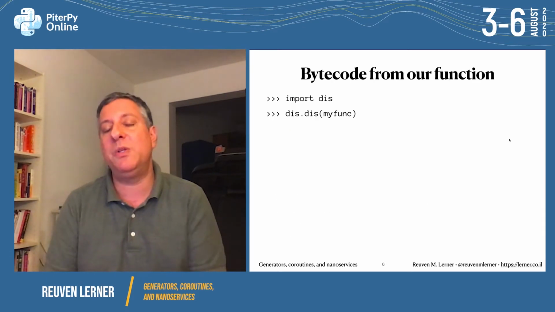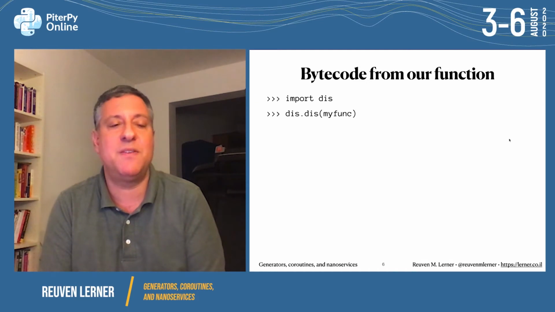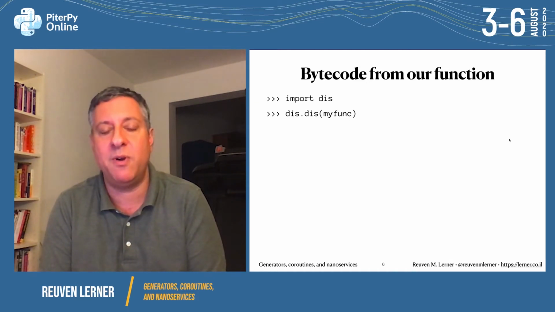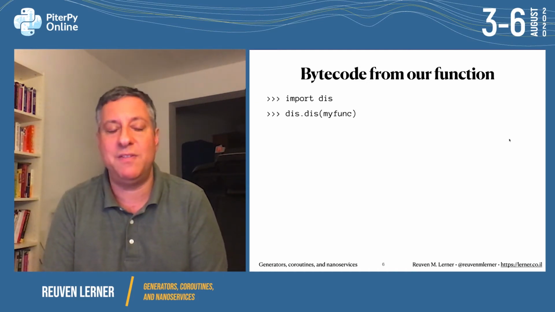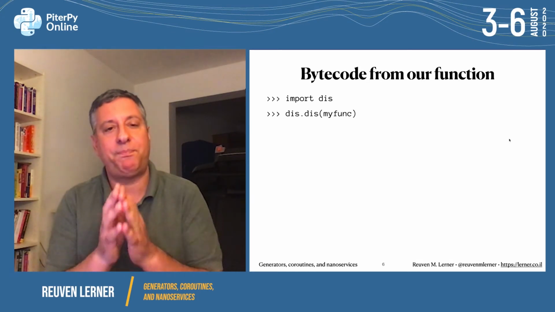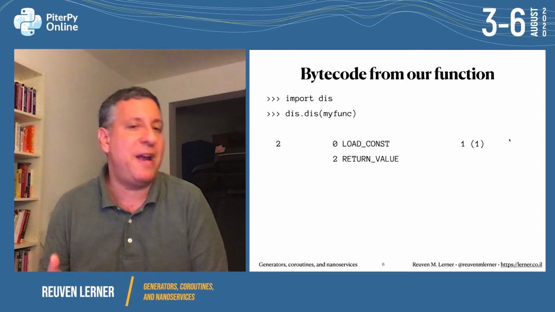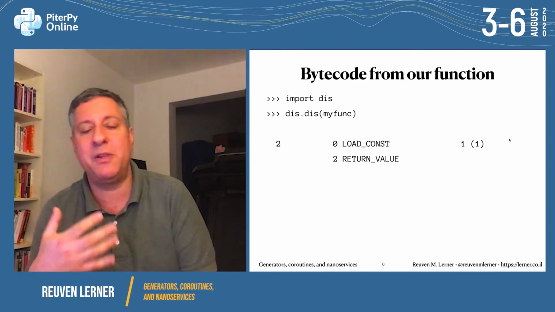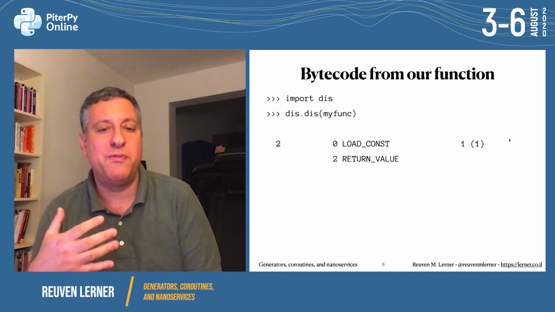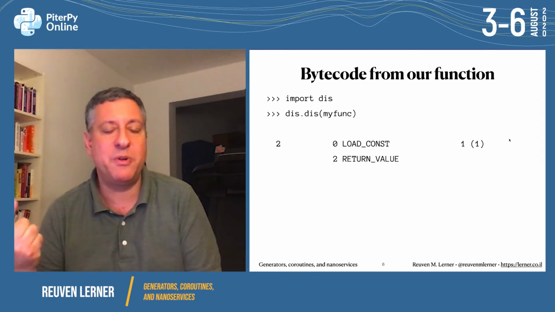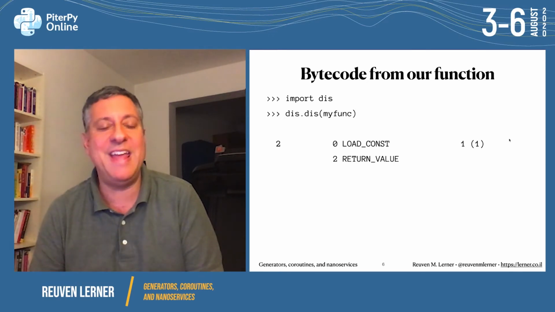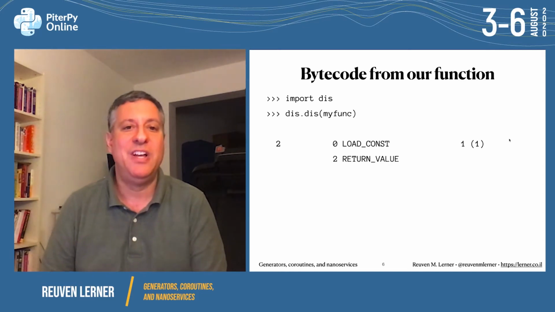In fact, we can take a look at that if we use the dis module from the standard library. It includes the dis function. So it's dis.dis. If we run that on our function, on myfunc, we will see these are the bytecodes that Python's compiler produces from our function. So first we're going to load the constant 1, and then we're going to return that value. End of story, game over.